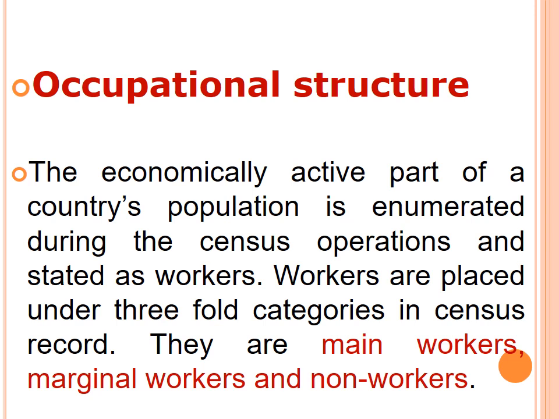Those who work less than 183 days are called marginal workers. The people who have not worked at all come under non-workers. யாரெல்லாம் வேலையோ பார்க்கலையோ அவங்க தான் யாரு? Non-workers. Okay, so these are the three main categories in occupational structure.